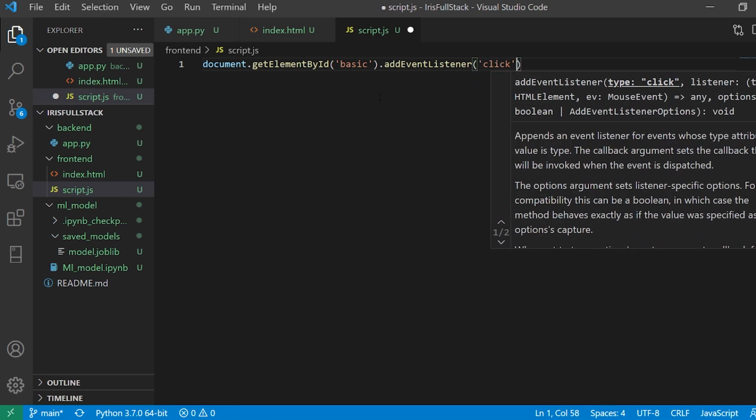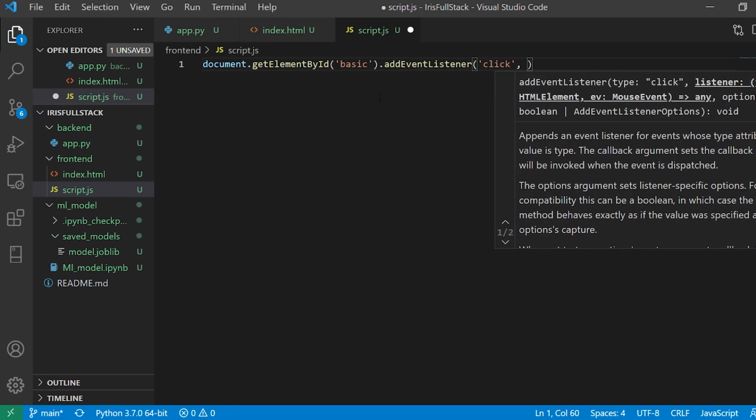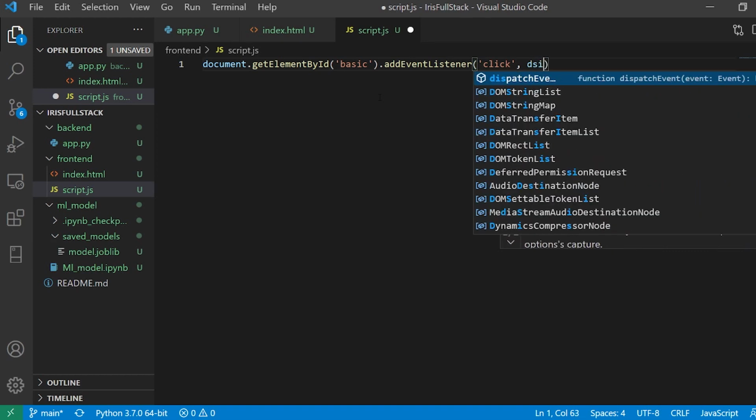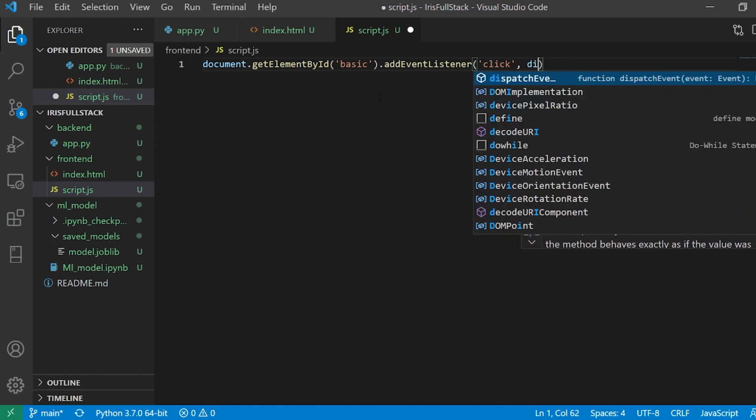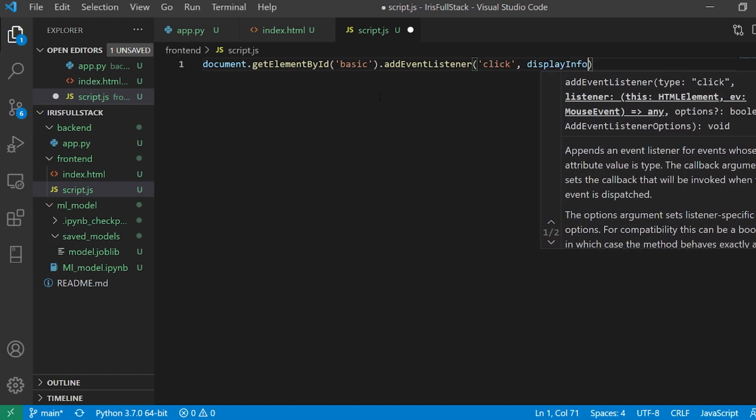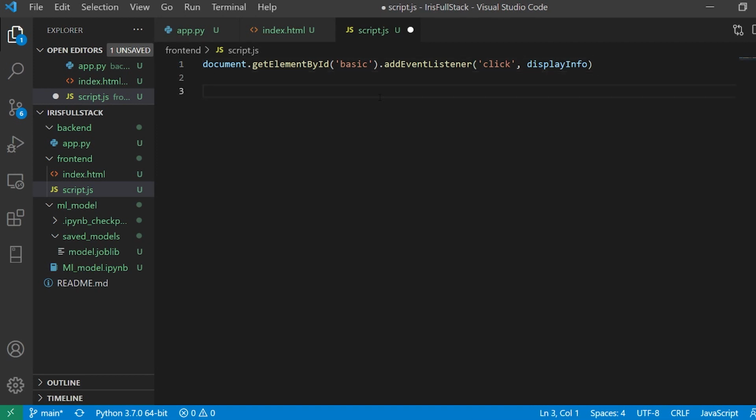So when I'm going to click the button, the event is supposed to trigger a function. This function is, let's say, going to be displayInfo. That is the name of the function. And now here I'm going to make a function. This is going to be a typical function which is known as displayInfo, and this displayInfo is going to give me the data.